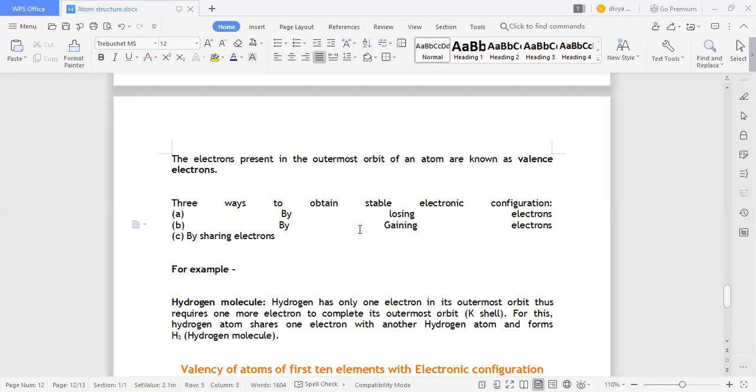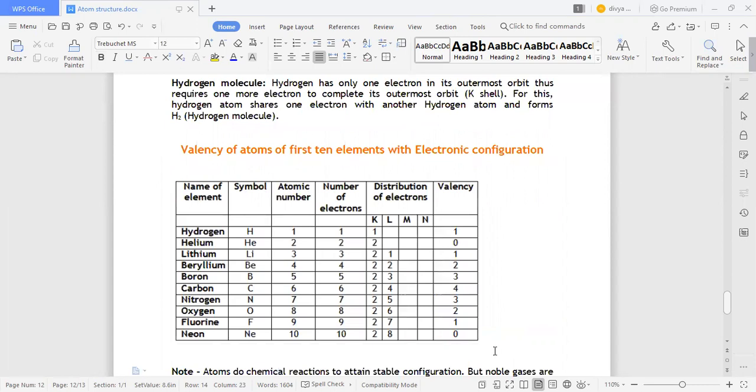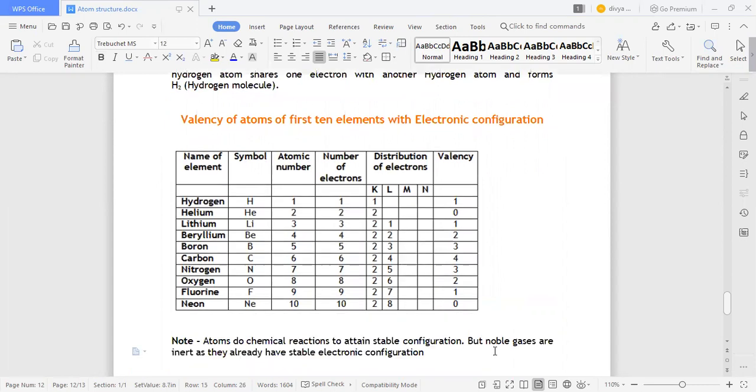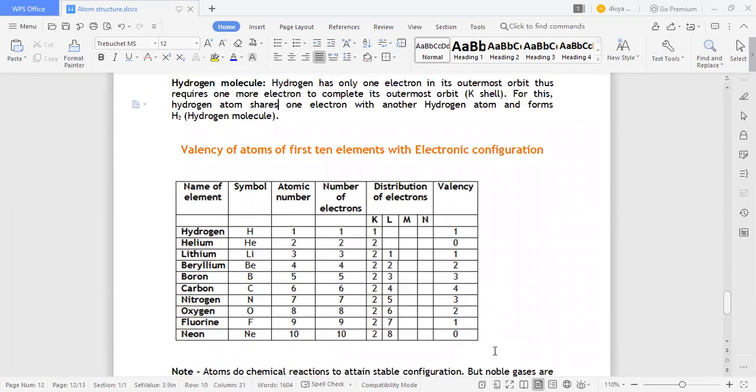Next, they have given some examples. The hydrogen atom has 1 electron in the outermost orbit and needs one more electron to complete its outermost shell, the K shell. For this, the hydrogen atom shares 1 electron with another hydrogen atom. So it is sharing with another hydrogen. Why is it sharing, why not gaining? Because that other hydrogen also should attain stability. That's why it is sharing.